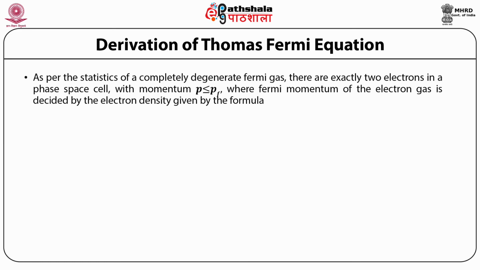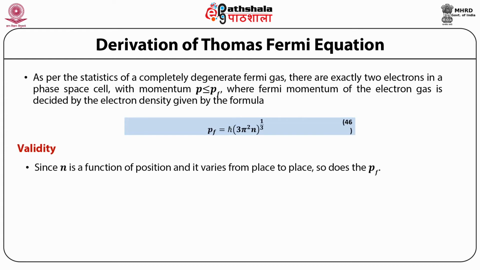As per the statistics of a completely degenerate Fermi gas, there are exactly 2 electrons in a phase space cell with momentum p less than or equal to p_F, where the Fermi momentum of the electron gas is decided by the electron density, given by the formula p_F = h bar (3 pi squared n)^(1/3). So what is the validity of this?